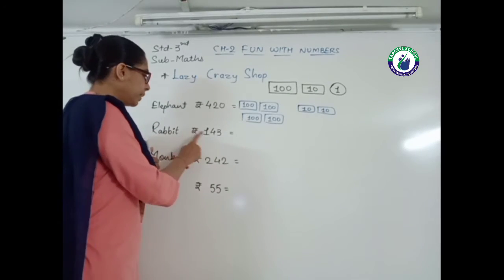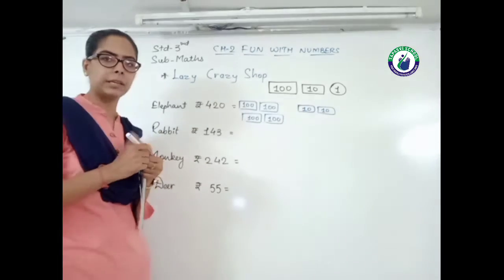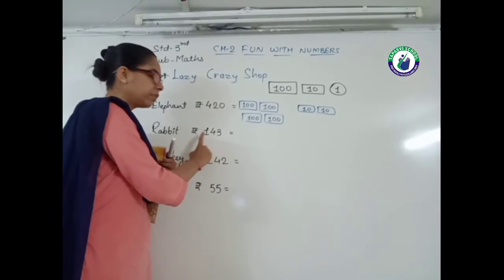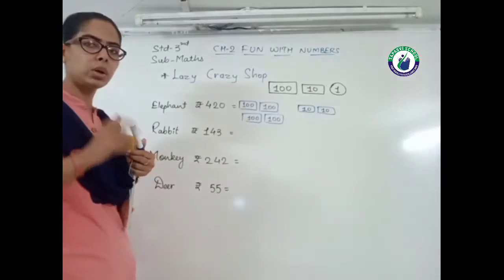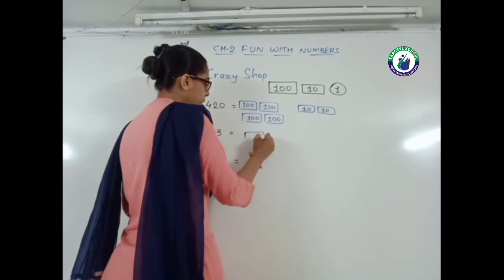The next one, rabbit paying 143. 100 it means 100 rupee 1 note. 1 note of 100 rupees.